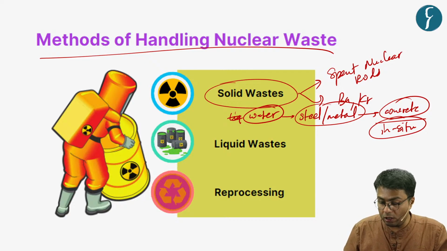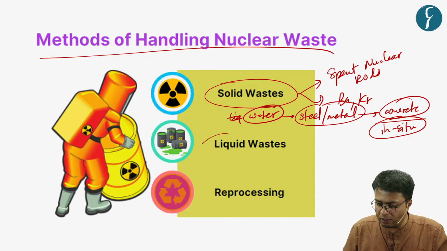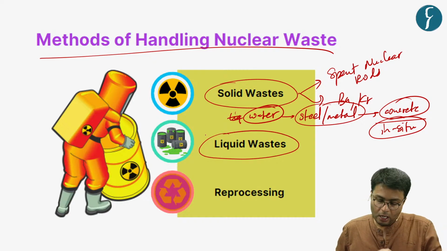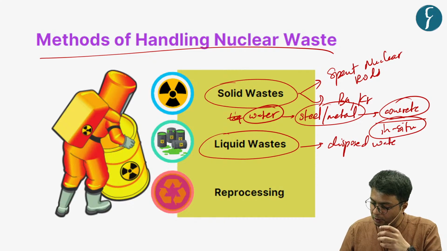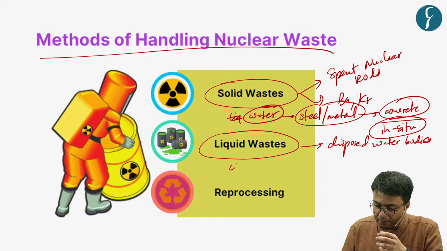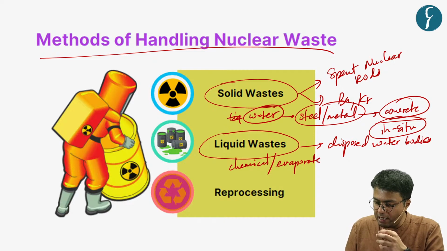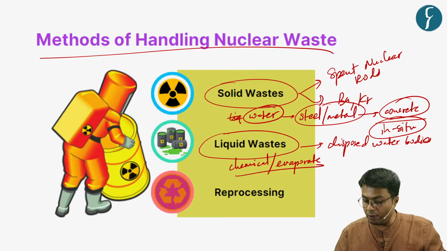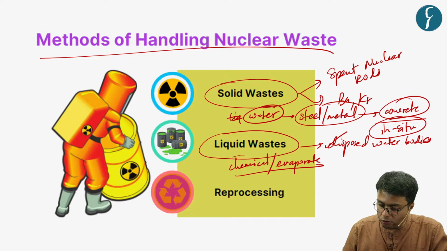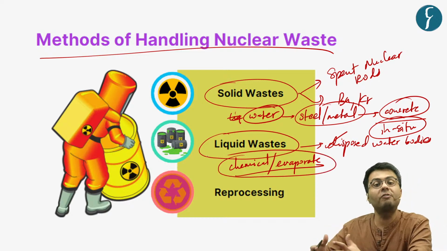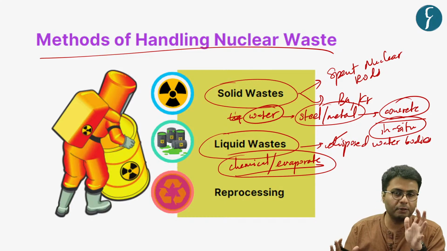Now also, the nuclear energy process generates some amount of liquid waste. This liquid waste is primarily disposed of in water bodies, and also it is treated with the use of chemicals, or it is evaporated. So this liquid waste is disposed of in water bodies such as near seas or rivers, and also it is treated with chemicals, or subjected to evaporation in order to remove it from the close atmosphere.